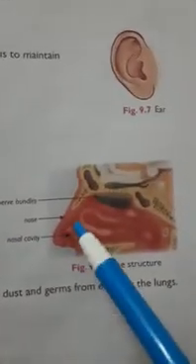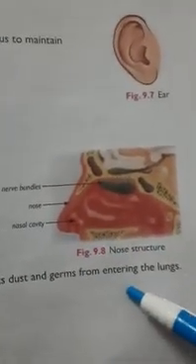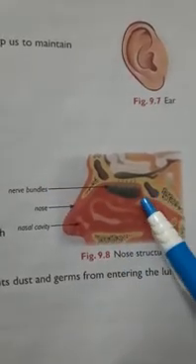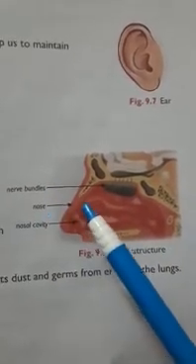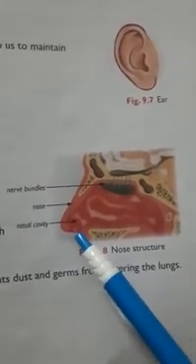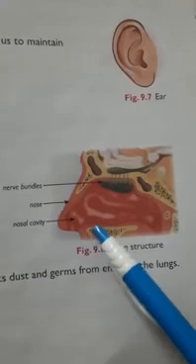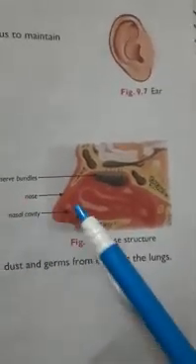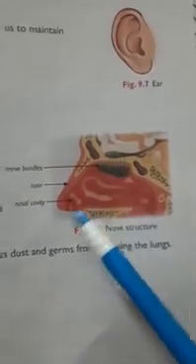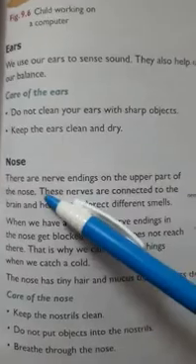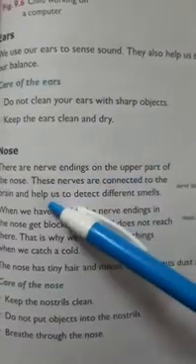Next sense organ is the nose. Here the structure of the nose is given. Here we can see the nerve bundles inside the nose. This is the nose which we can see on our face. This is the nasal cavity, from where we breathe in the air for breathing. Nasal cavity, nose and nerve bundle. There are nerve endings on the upper part of the nose.